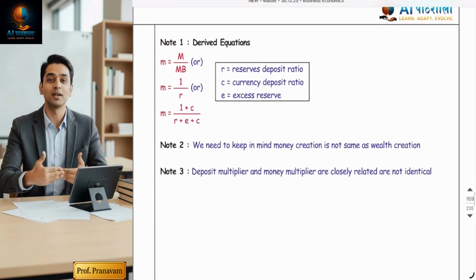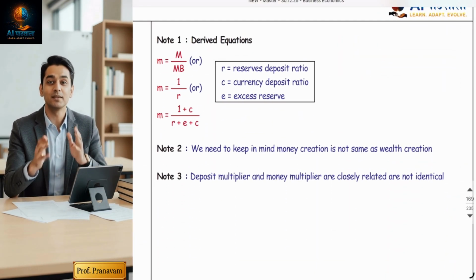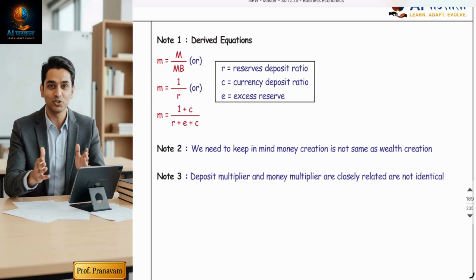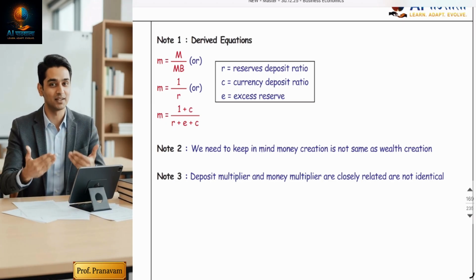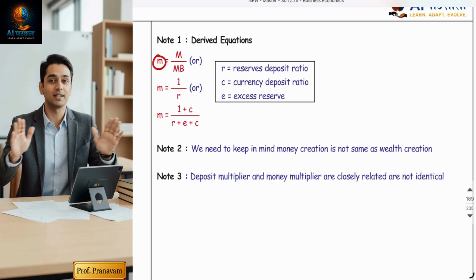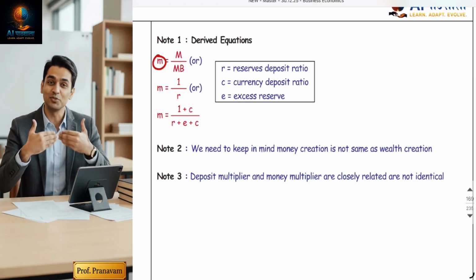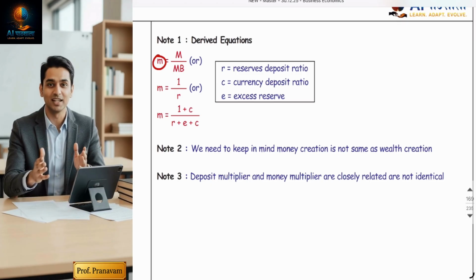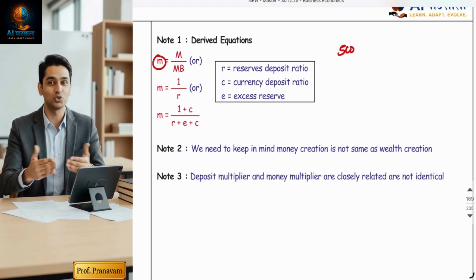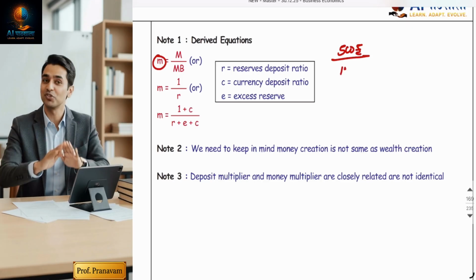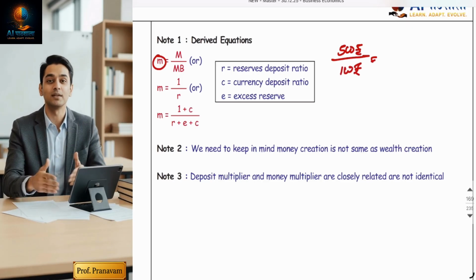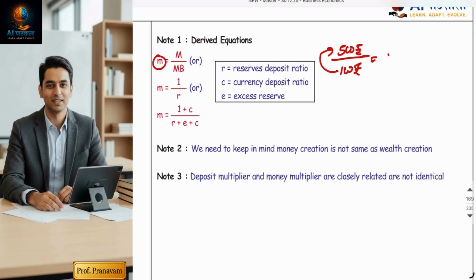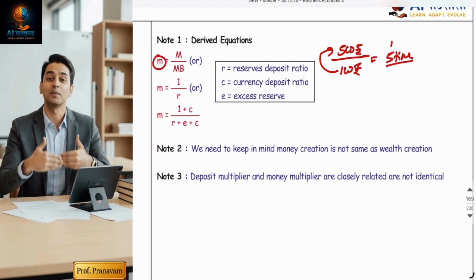Okay. Now derived equation, just one equation. Now these are the three formulas to calculate money multiplier. That is how many times money is circulating. So first formula is M upon MB, where M means money supply. 500 crores upon high powered money of 100 crores. Because 100 crores is playing the role of 500 crores, money is getting circulated 5 times.